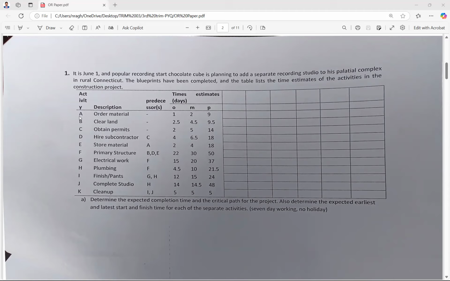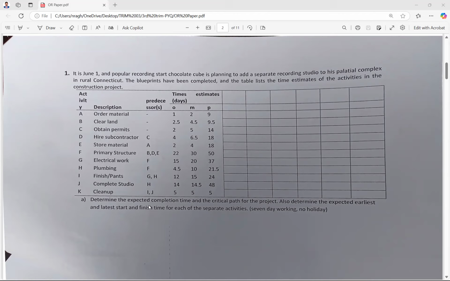They're saying this is a recording studio, and we're constructing the recording studio. These are the jobs or the activities which are involved, and these are the predecessors for the particular activities. Instead of a direct time, they have given three different time estimates: O is optimistic, P is pessimistic, and M is most likely. So you are not given a direct estimate. In this case, how should we get the time for the entire scenario?